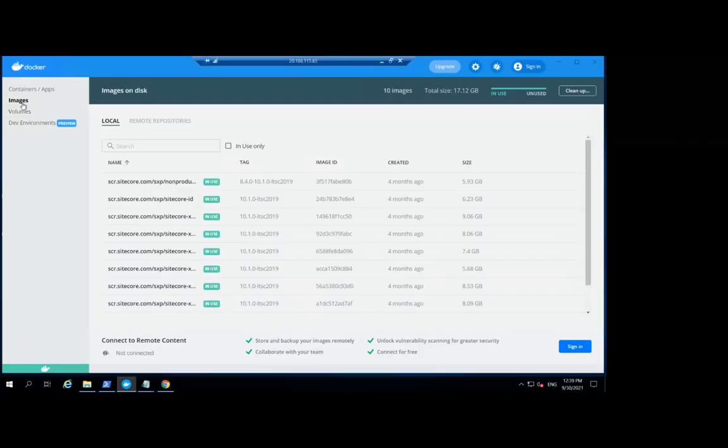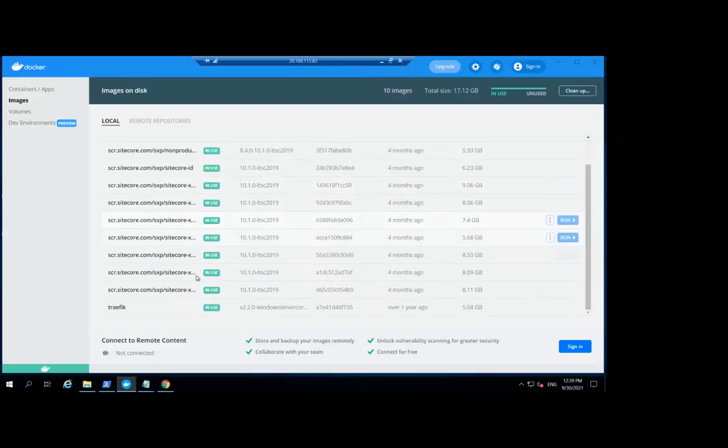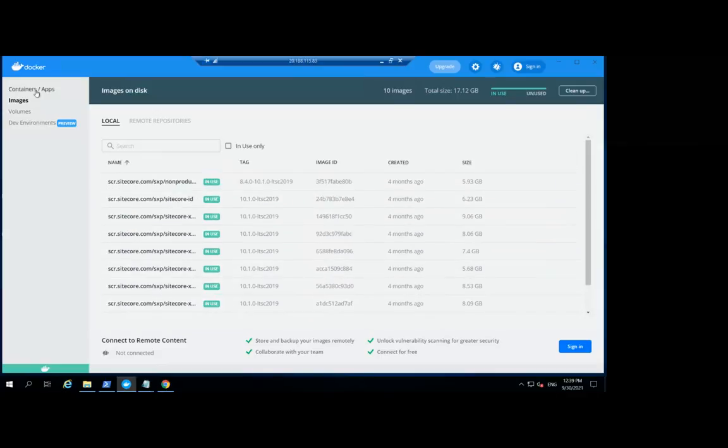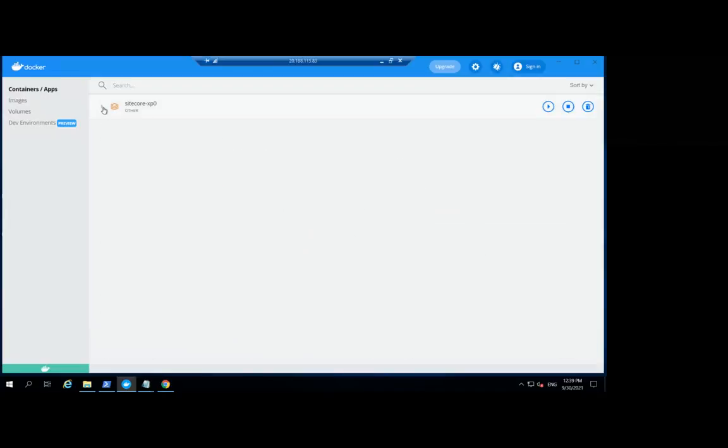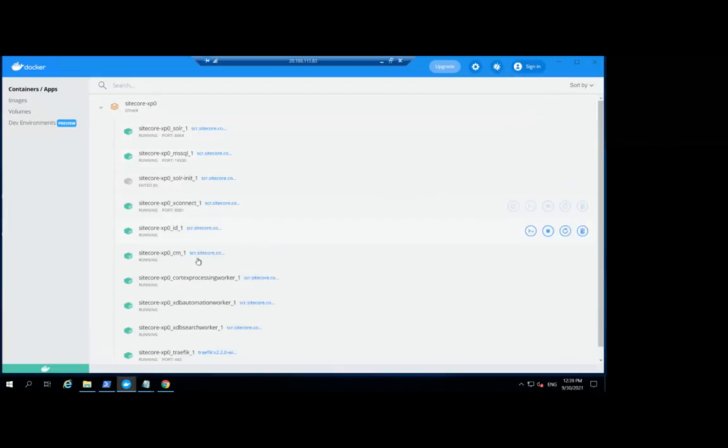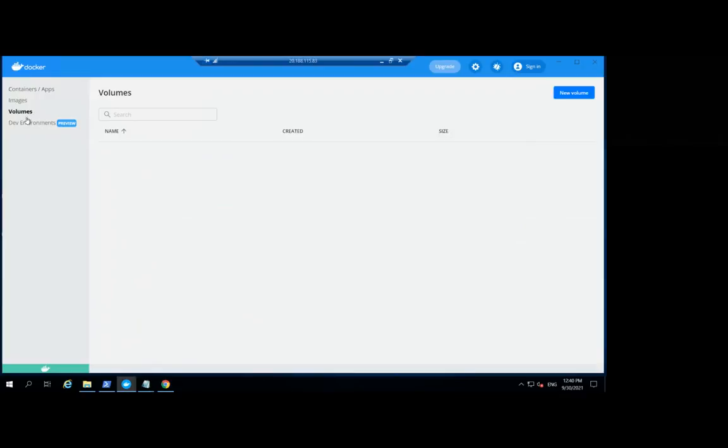In the Images tab you can see the list of all images. See here, we have the Solr image and the init image. All these images have already been downloaded here. And in the Containers tab, you can see the containers have started spinning up. From this tool itself you can stop a container, go to the CLI of the container, delete it, restart it, everything you can do.